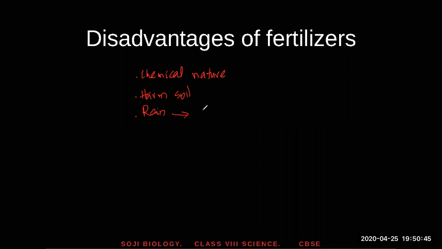Rainwater washes it away to where? To water sources like ponds and rivers, and this will pollute the water sources. So it can cause pollution, right? So these are the disadvantages of using fertilizers.